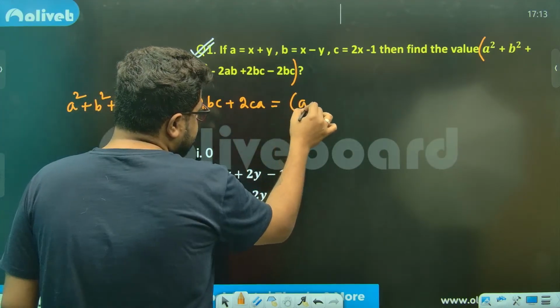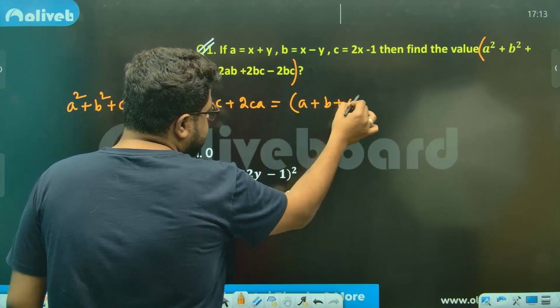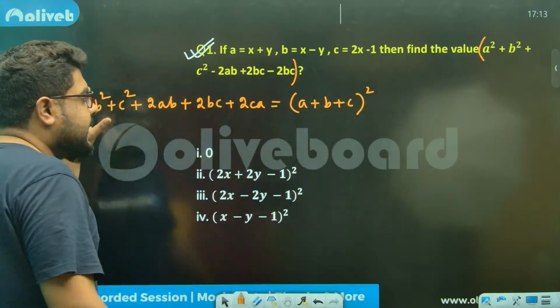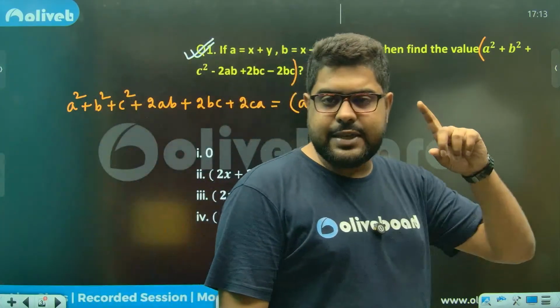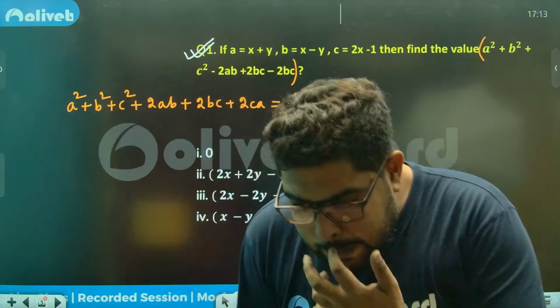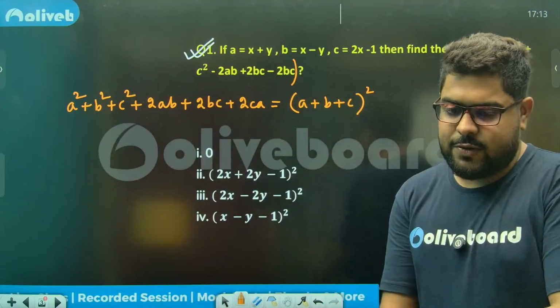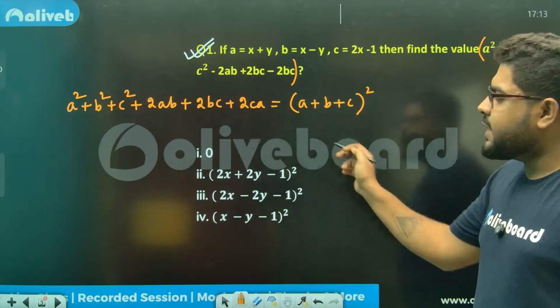This is a plus b plus c whole square. This is the identity, sir. Tricky questions, okay, no worries. This is your identity.